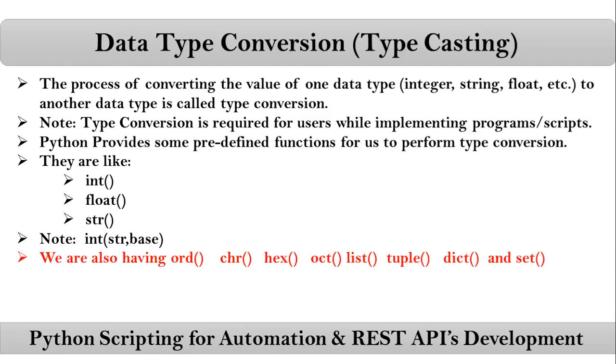But here one more thing is, we also have some other data type conversion functions like ord, chr, hex, oct, list, tuple, dict and set. But all those things we will see going forward step by step.